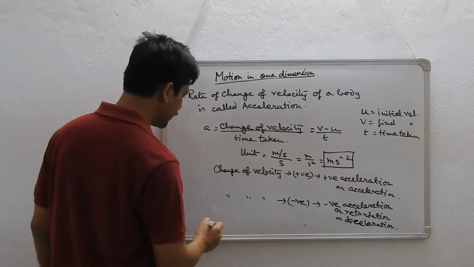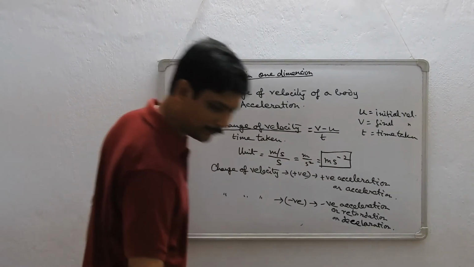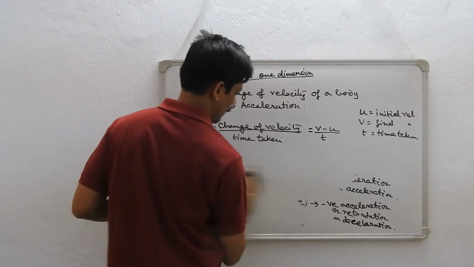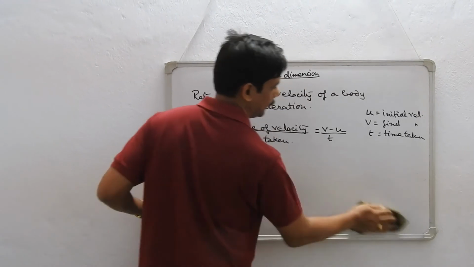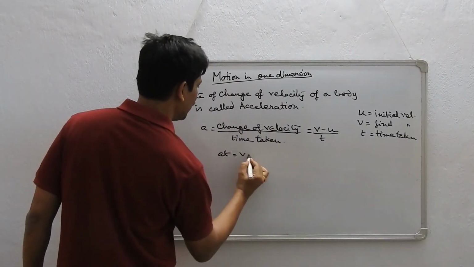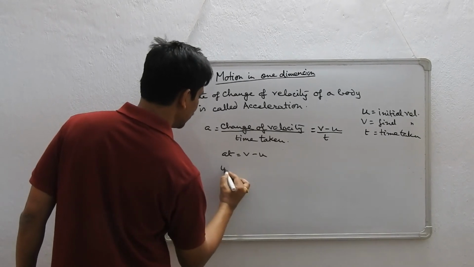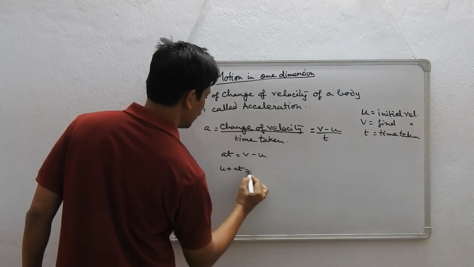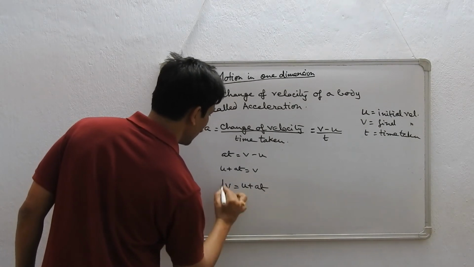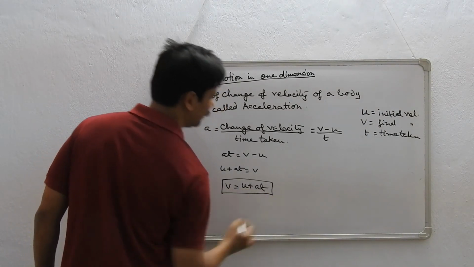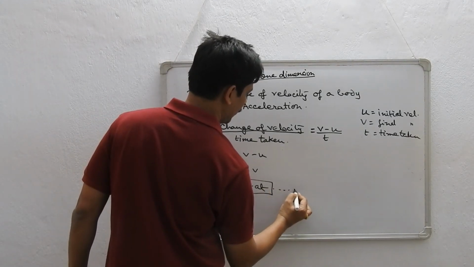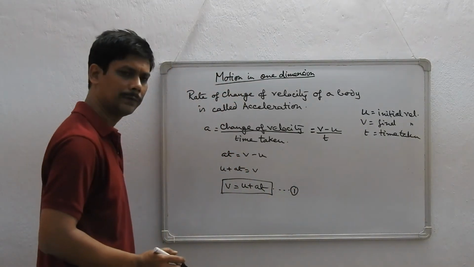This actually gives us a very interesting relationship. When I cross multiply, at equals v minus u. You take u to the other side, u plus at equals v, or we write v is equal to u plus at. This happens to be our first equation of kinematics.